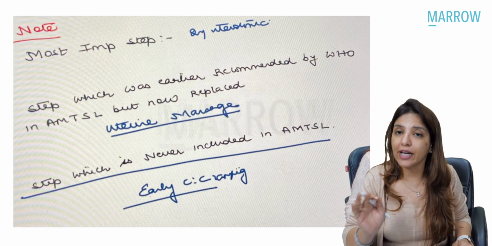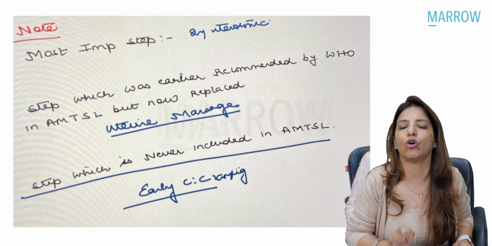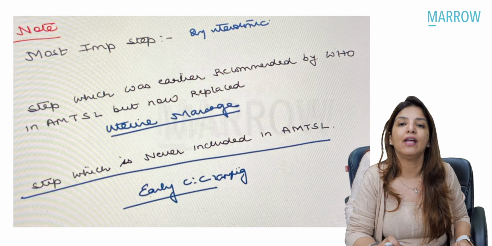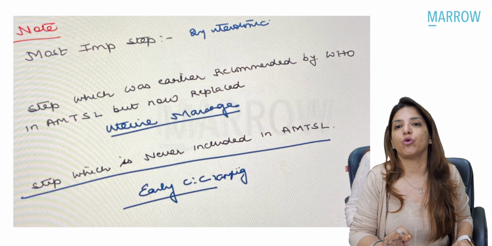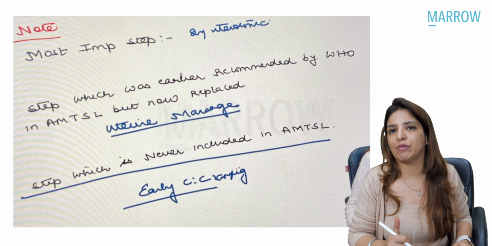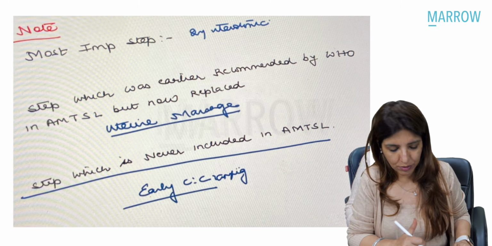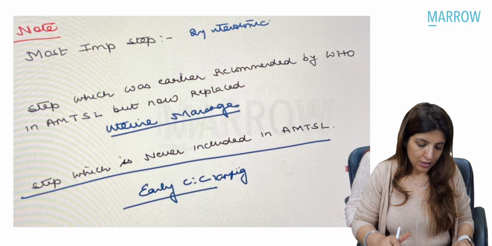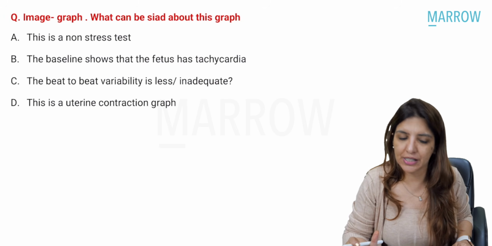Please remember, delayed cord clamping is included in active management of third stage of labor. Early cord clamping is not included in active management of third stage of labor. Earlier, it was uterine massage. Now, uterine massage has been replaced by intermittent assessment of uterine tone. Clear? So everything about active management of third stage of labor has been covered in detail for you.